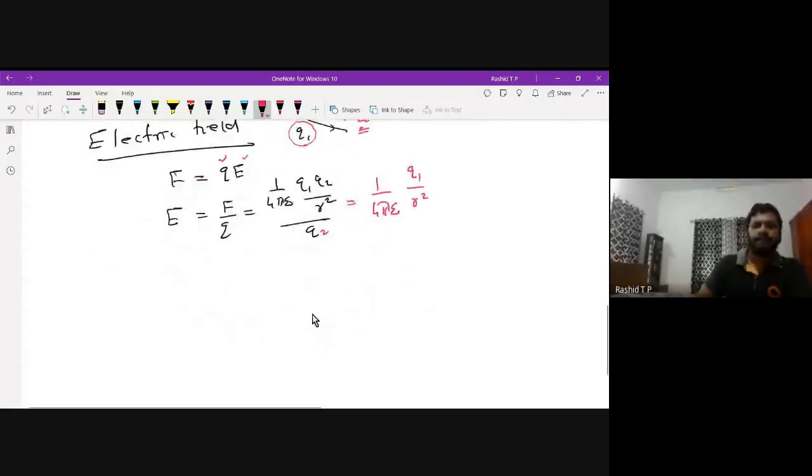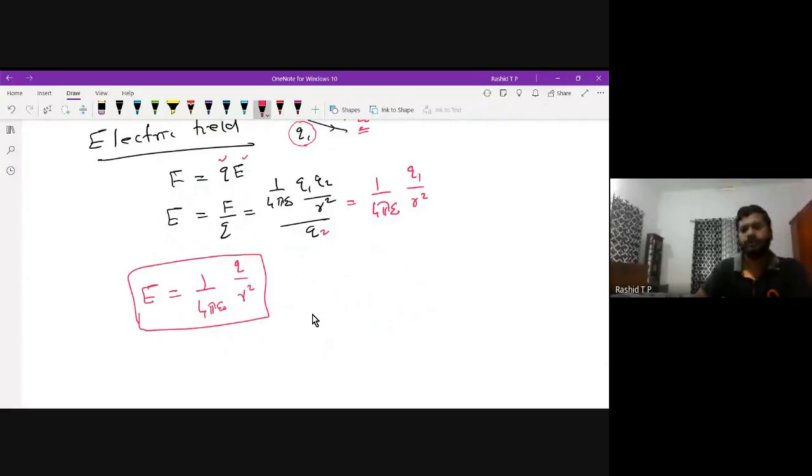The electric field due to a charge Q is generally represented by 1 by 4 pi epsilon 0 Q by R square. A charge Q placed here can produce an electric field in all directions.